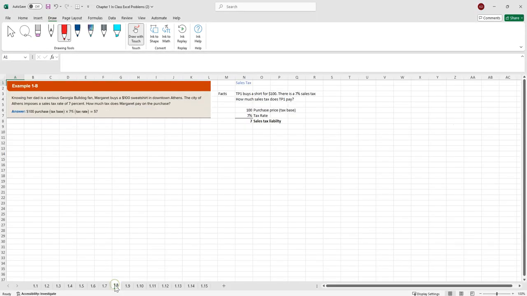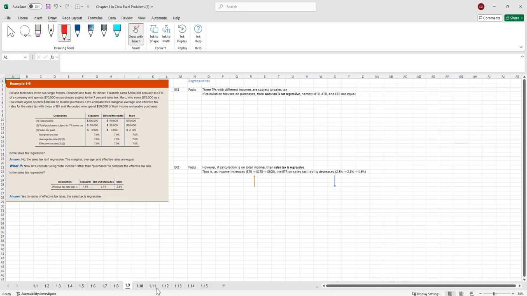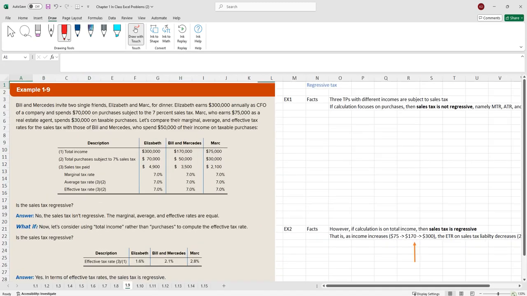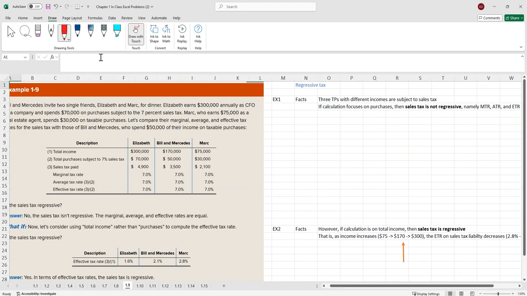So we look here at 1.8, which is showing us a sales tax. 1.9, again, some of these descriptors. We have 3 taxpayers, 1, 2, and 3. They buy stuff. If our focus was on how much they spent, 70, 50, 30, then the sales tax in that case is not regressive. In other words, it's the same for all of them. It doesn't change based on a change in income.